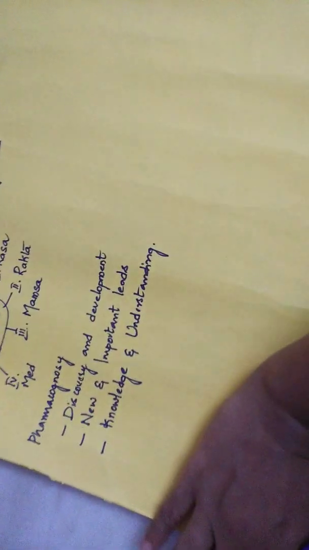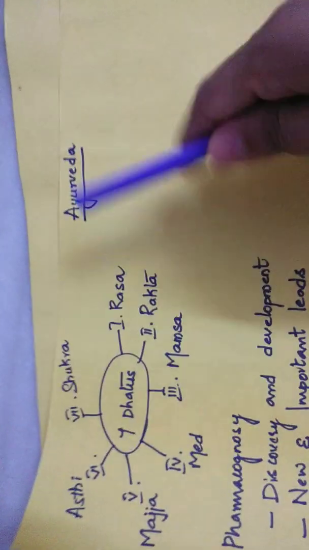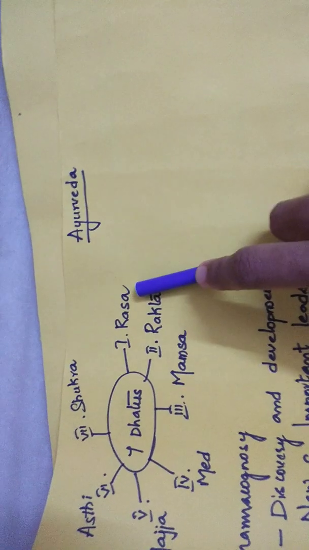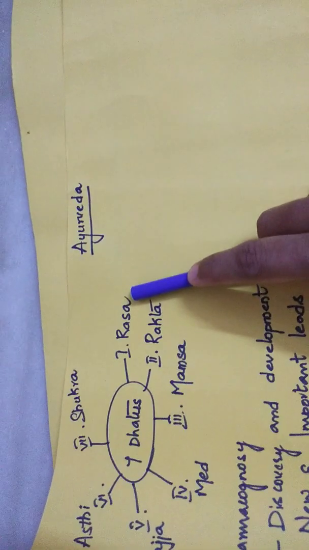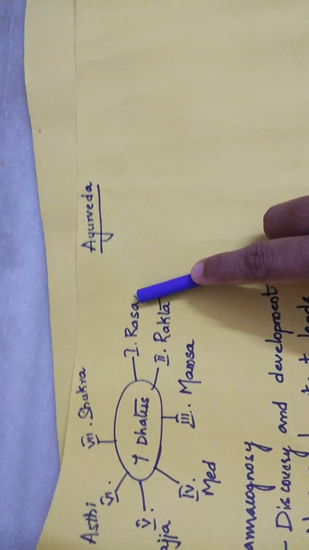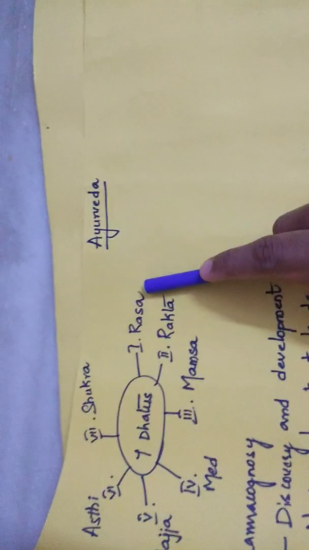When I talk about the 7 dhatus, the very first one is rasa. Rasa is the digestive system, which tells about the metabolic juice.